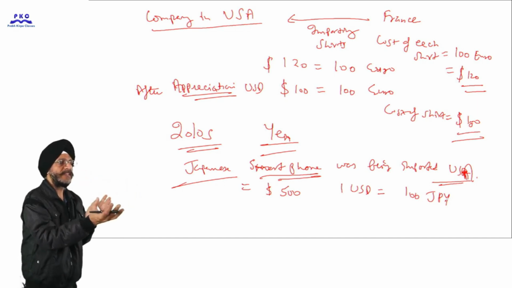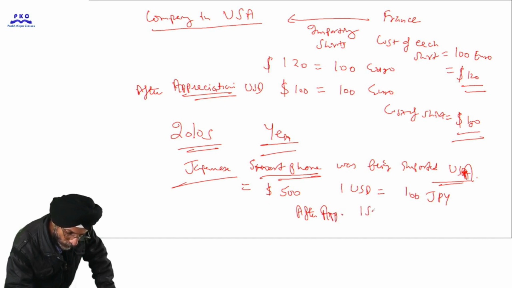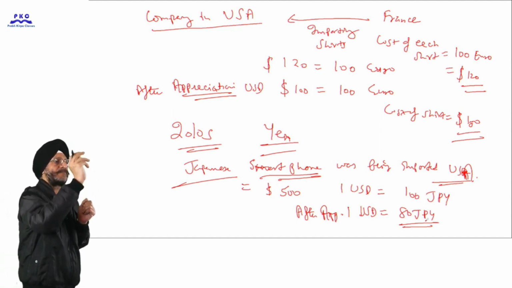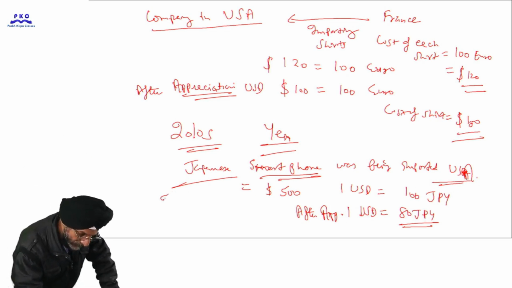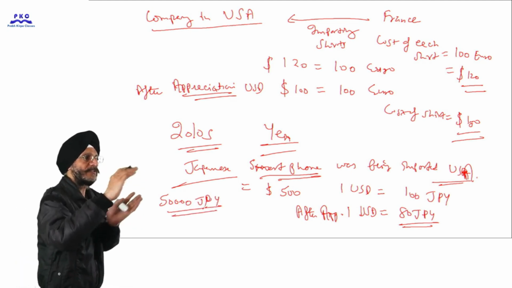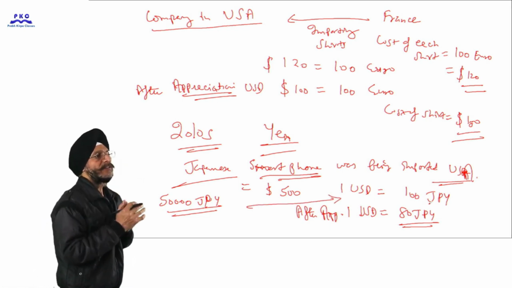Now the Japanese yen has appreciated. Suppose after appreciation, $1 is equal to 80 Japanese yen. So earlier, to purchase or import a smartphone, Japanese people had to pay 50,000 Japanese yen, when the exchange rate was $1 equal to 100 Japanese yen.